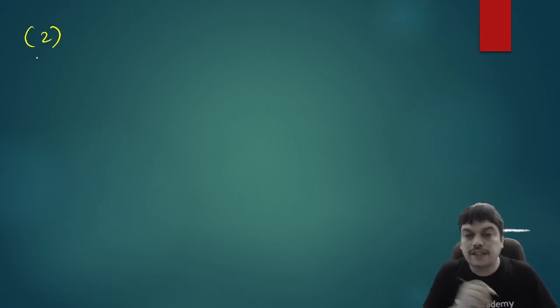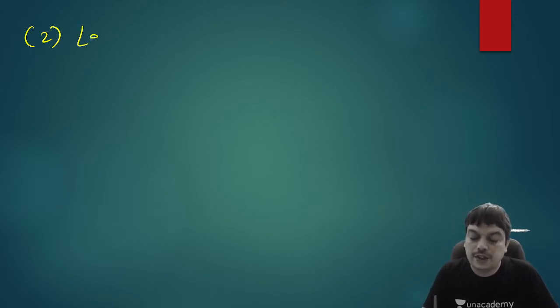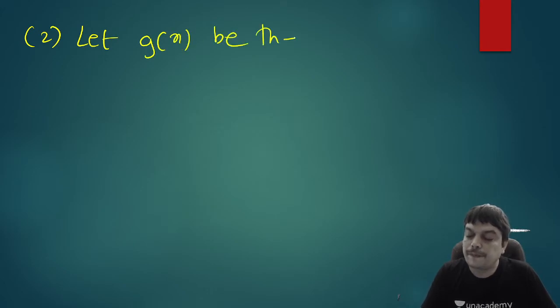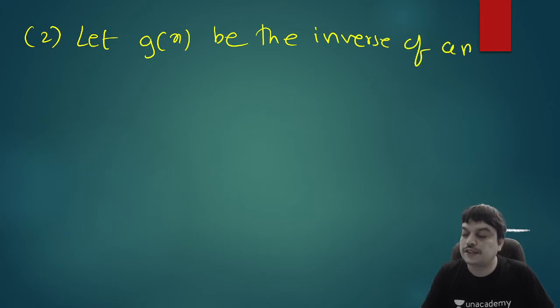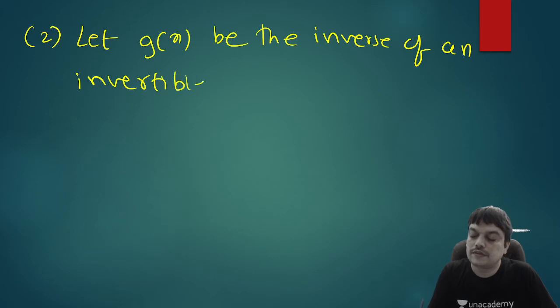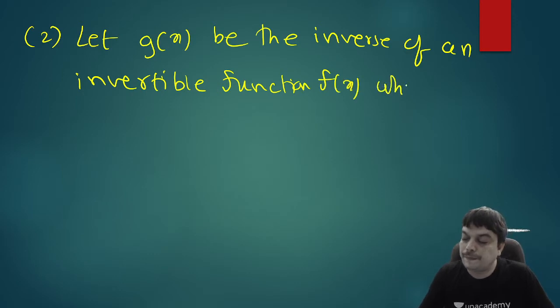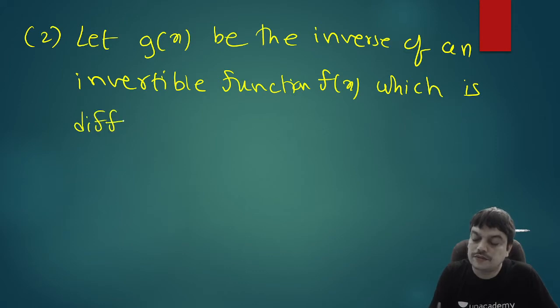So now let me take up another question based on derivative of inverse function. Let g of x be the inverse of an invertible function f of x, which is differentiable at x equal to c.